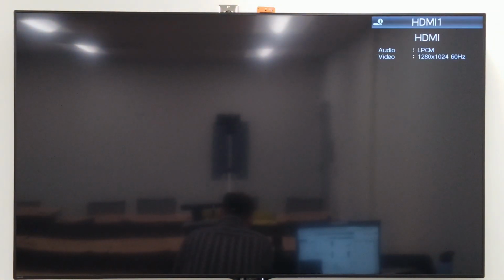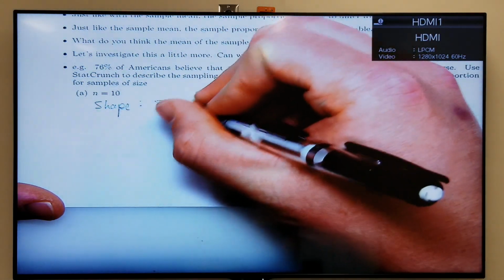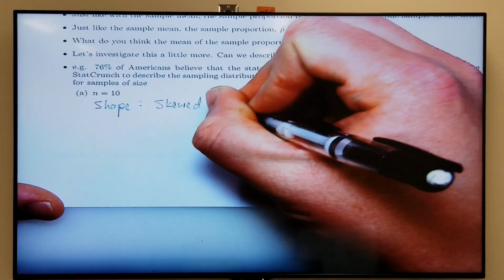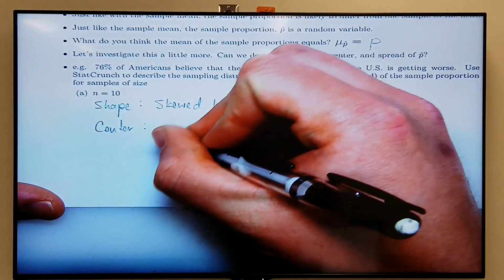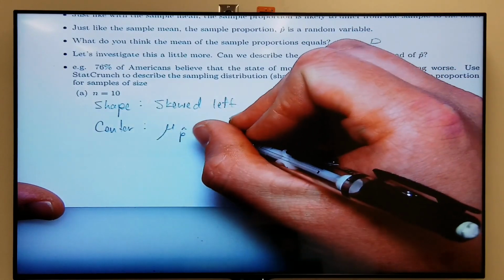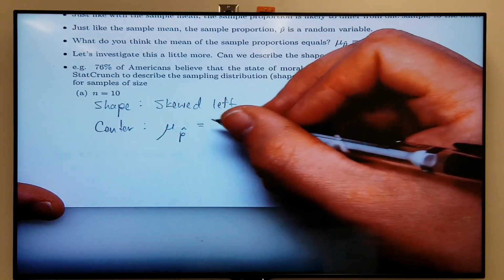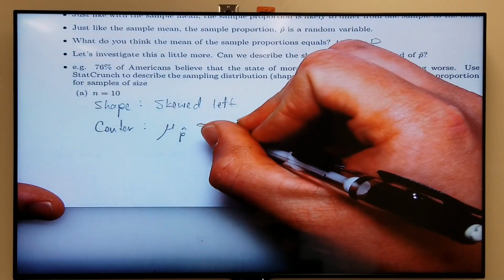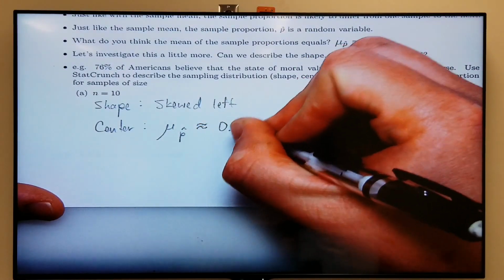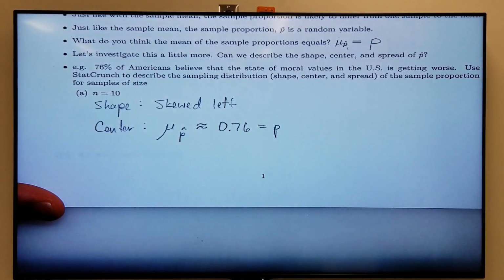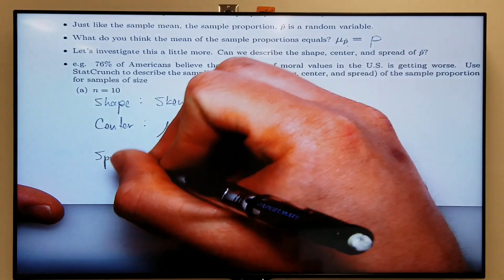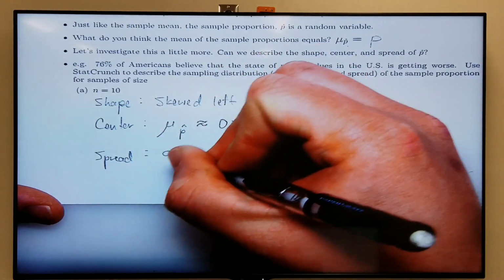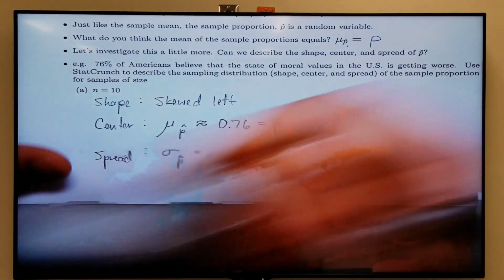So for a sample of size 10, the shape was skewed left. The center, mu sub p hat, was approximately 0.76, which is equal to the population proportion, right? So no surprise there. And then the spread, sigma sub p hat, the standard deviation of those sample proportions.